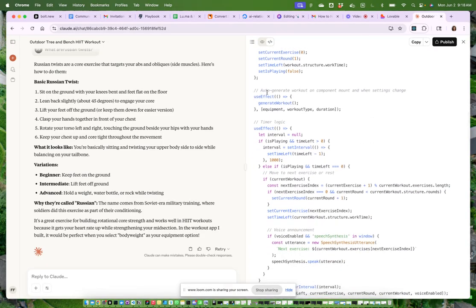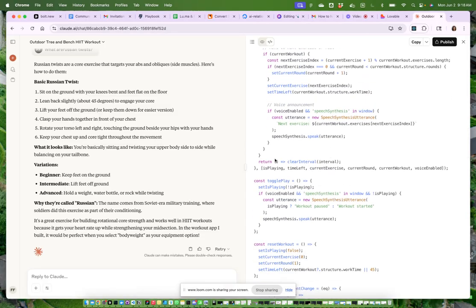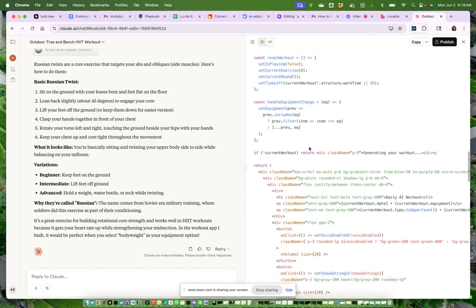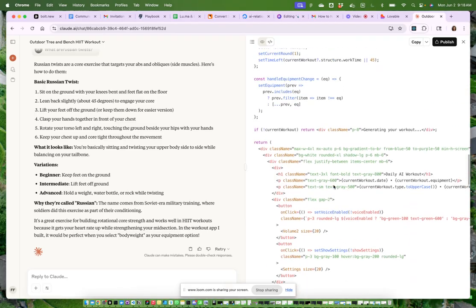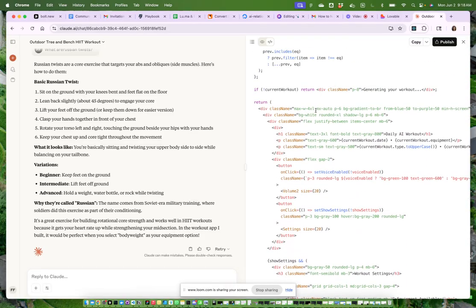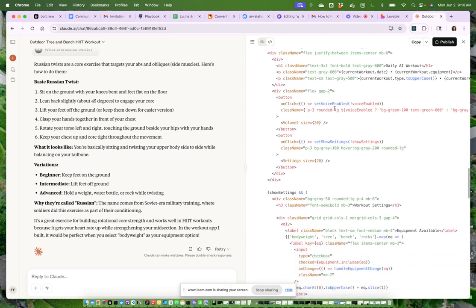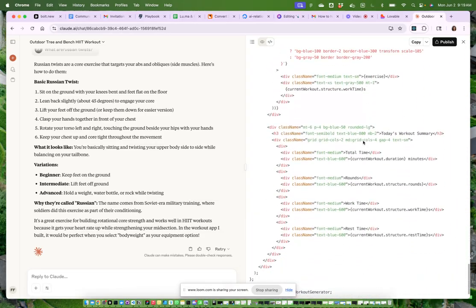And then it explains here, auto-generate workout on component mount and when setting change, timer logic, move to next exercise or rest, voice announcement, this is not working. And then here, this return, this is basically just the front end design. So just the design that we see, it puts all of the logic that we saw above into the design. You see always this max W whatever gradient and so on, blue, purple. This is all the colors and the design and how much spacing you have in between. It says set voice enabled, so it just shows everything. And so this is all what it created.